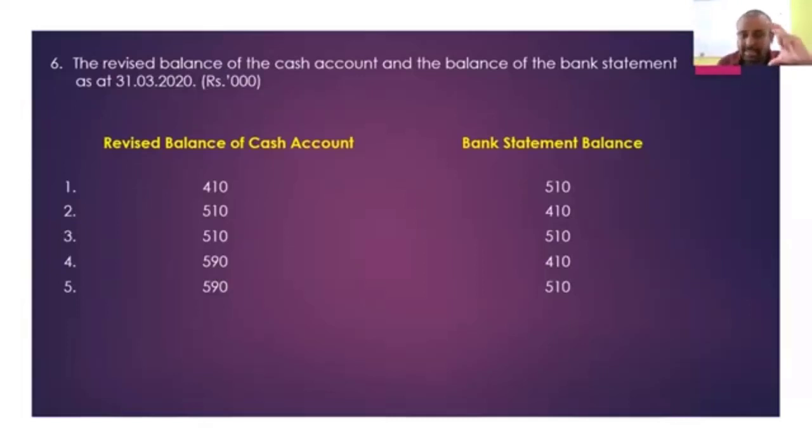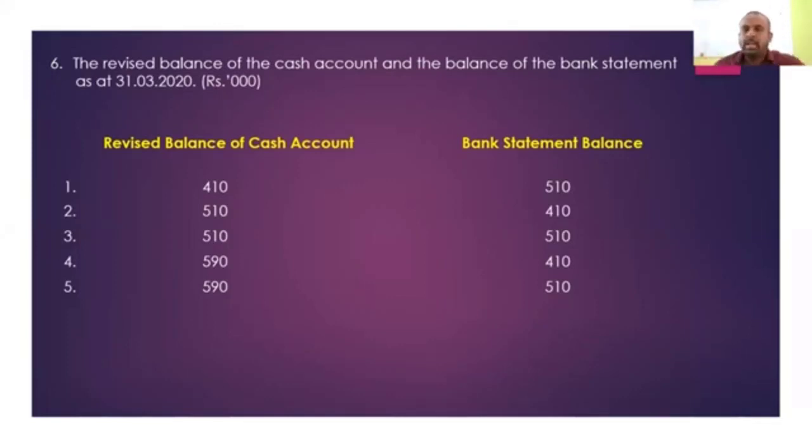But here there are two identical answers. That means calculating the amended cash control account is not enough. You have to go for the bank reconciliation. Also you need to prepare to get the bank statement balance. If there was no identical answer, by doing one calculation you can find the answer. But now we have no option. We know the answer is the second one or the third one.